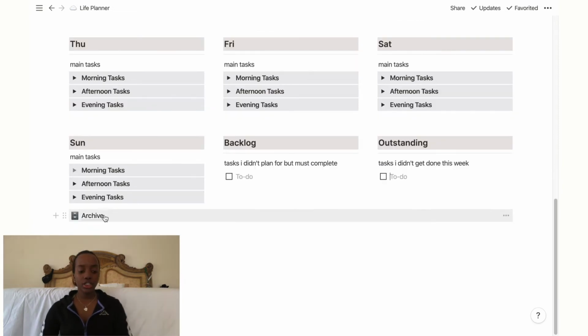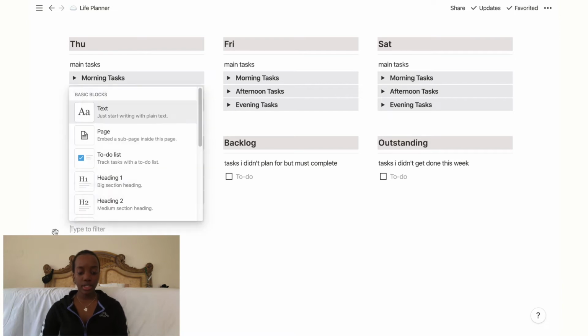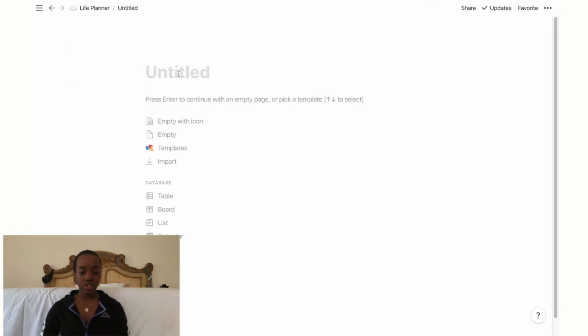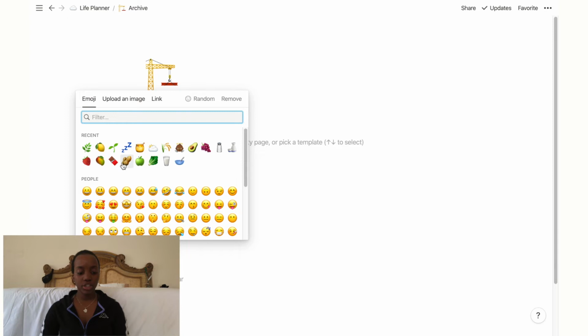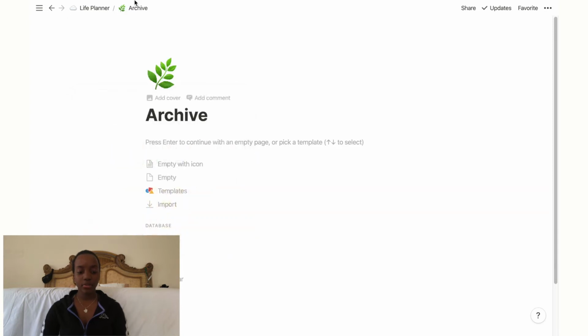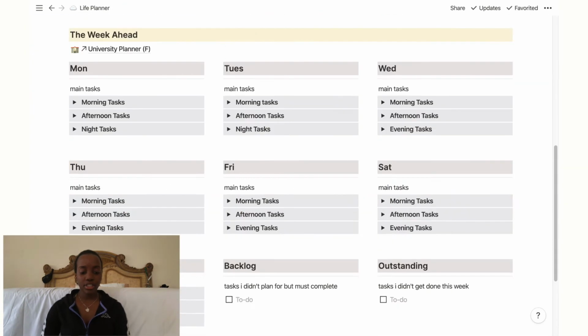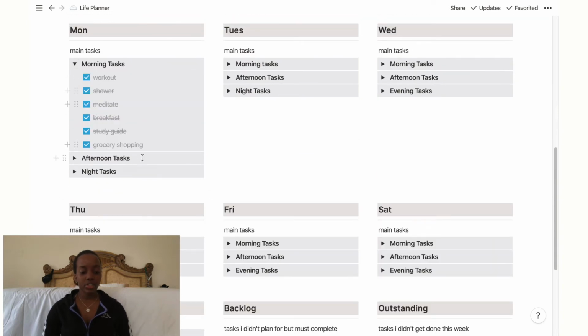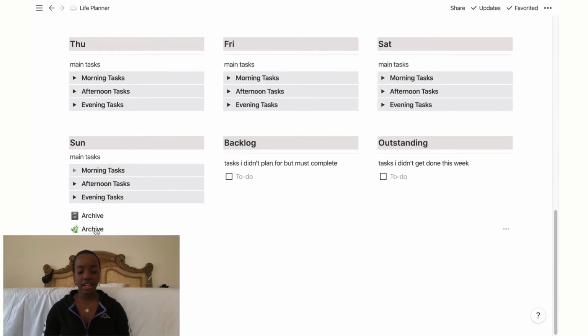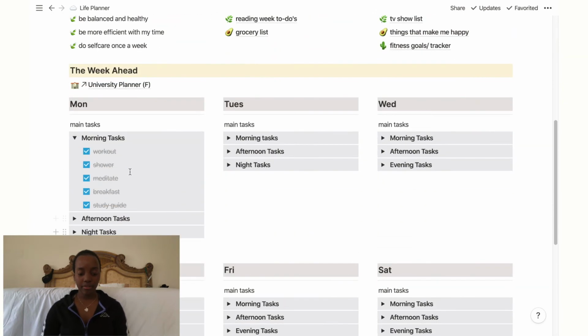Then over here is just my archive. It's literally just a page. What you can do is click add and click page, then you just call it archive, and then you put an emoji. I'm not gonna find that one, I'm just gonna put this green one. It's literally just a page. Then if you drag your tasks in, like if I just drag in grocery shopping from Monday into that, it just goes in there and it goes away from this list.